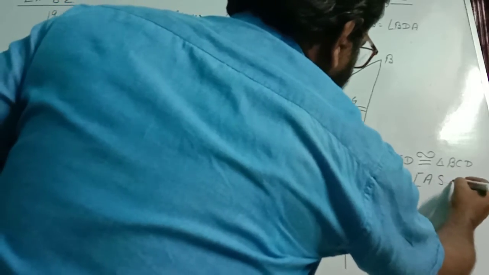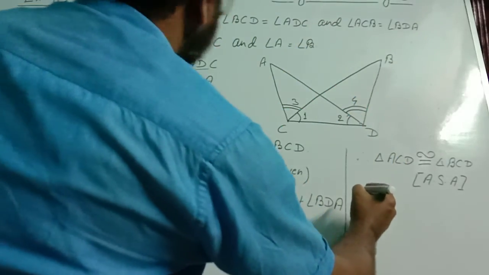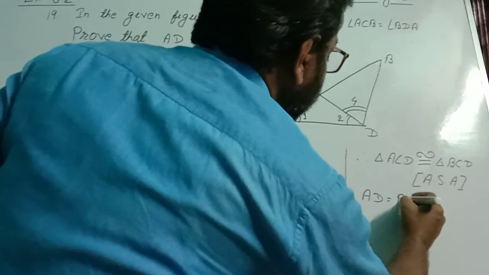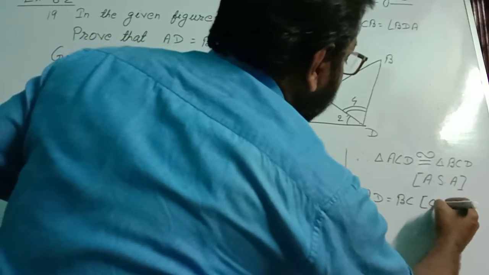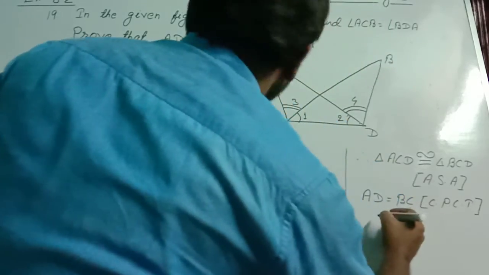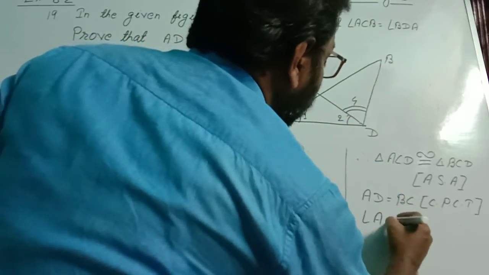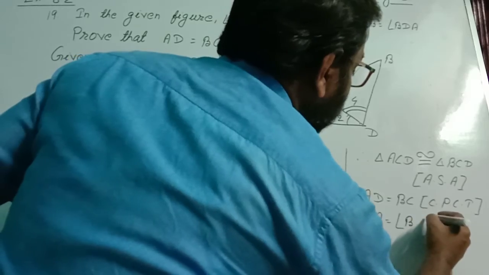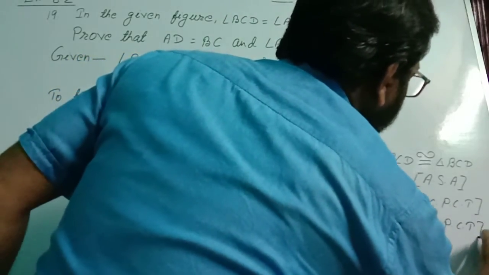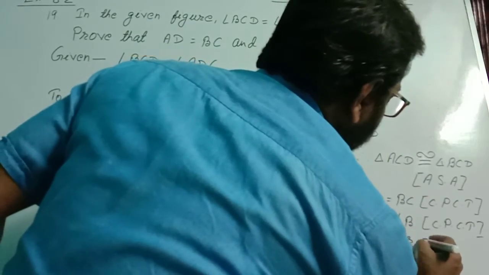Which rule? We write ASA. And then AD equal to BC. These two are corresponding sides, so from CPCT. And angle A equal to angle B. These two are also corresponding angles, so from CPCT. So we proved what was asked to prove.